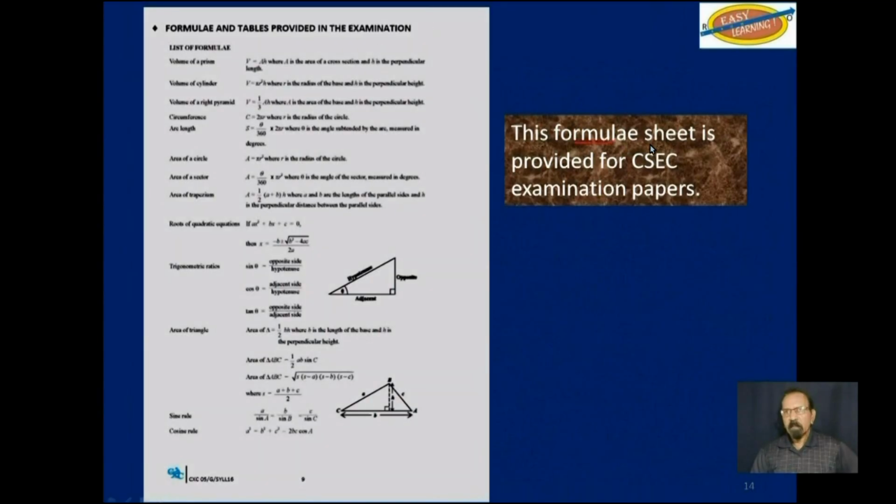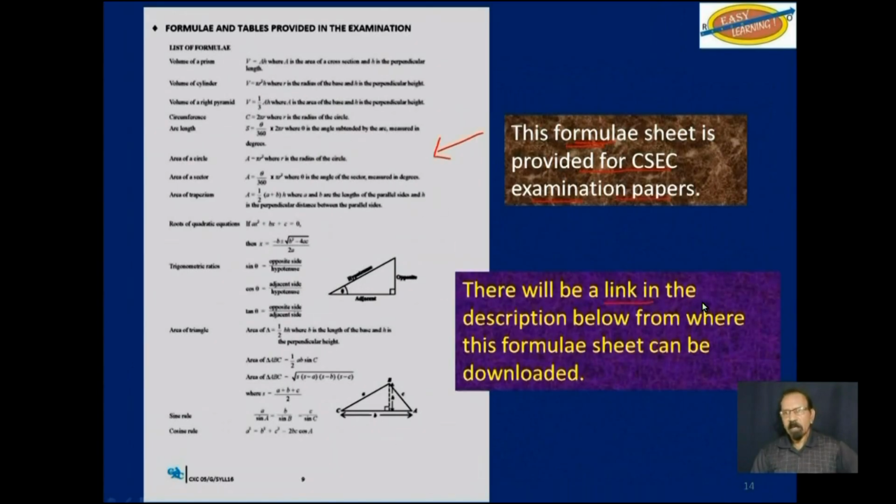Another reminder, this formula sheet is provided for CSEC math examination papers. There will be a link in the description below from where this formula sheet can be downloaded. Of course, if you have the complete syllabus, this formula sheet is in the syllabus.